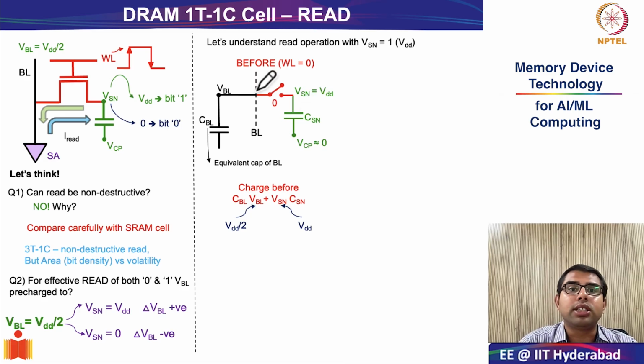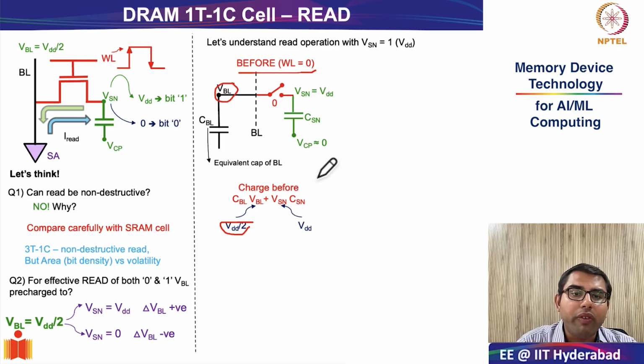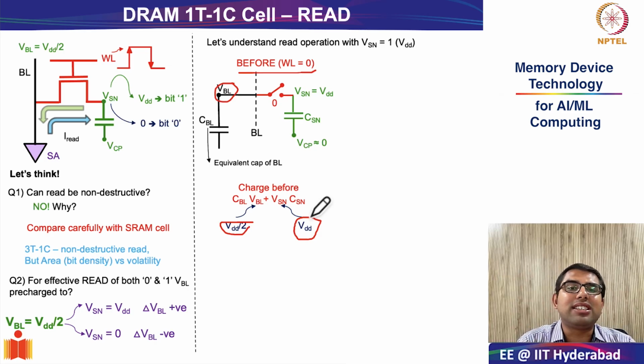As we had discussed, before we switch on the word line, the word line is 0. So you can consider for an ideal case that this switch, which constitutes the NMOS access transistor, is off. Now remember, the voltage on the bit line is VDD by 2, and the voltage on the storage node, we are considering the case VSN is equal to VDD, the voltage on the storage node is VDD. So what is the charge of this entire system once you have just pre-charged the bit line? You are about to do the read, but you have not yet asserted the word line. So what is the total charge in the system?